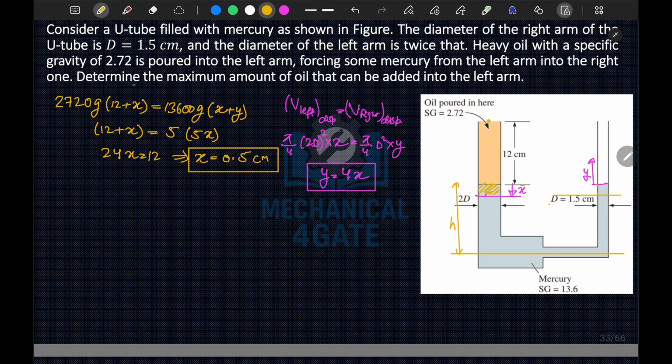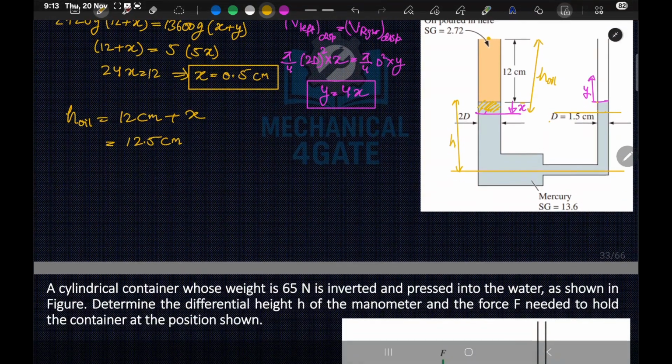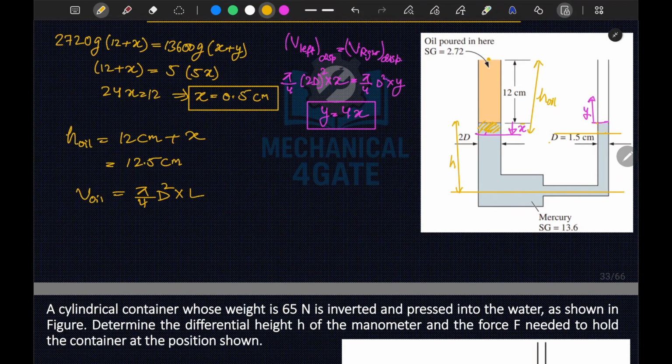It is asked to determine the maximum amount of oil that can be added to the left arm. Let's say this is your height of oil, h oil. So h oil is equal to 12 centimeter plus x, so we have obtained h oil is equal to 12.5 centimeter. Since this is the maximum amount, the amount should be volume. So the volume of oil added can be written as pi by 4 d square into h oil.